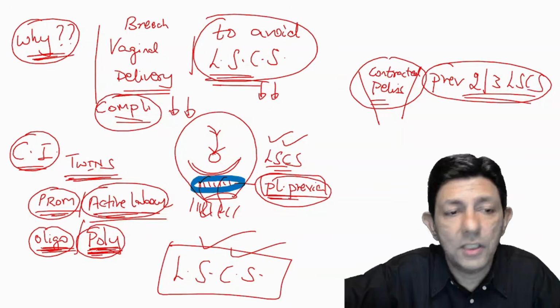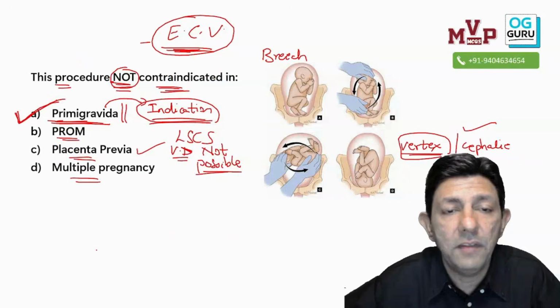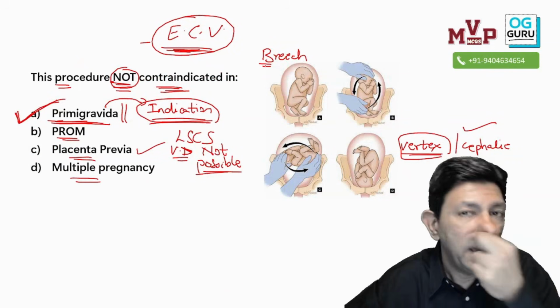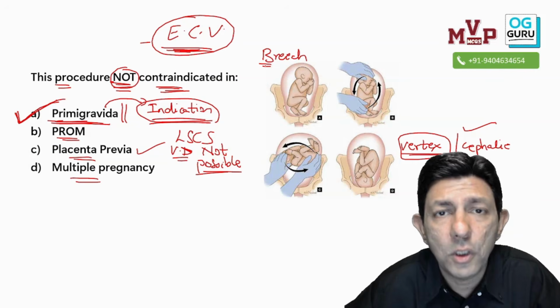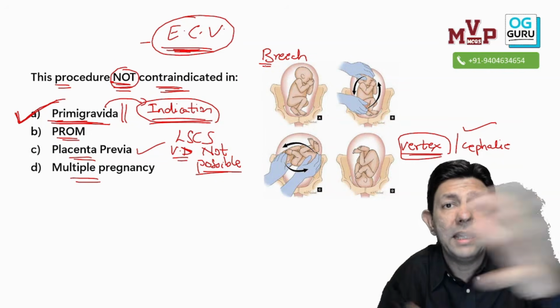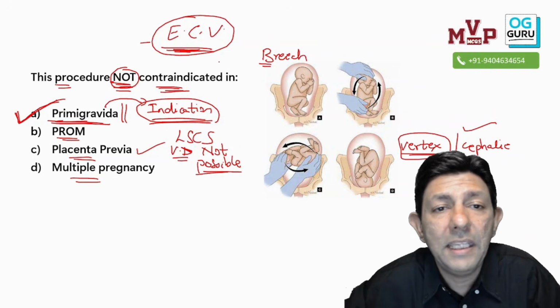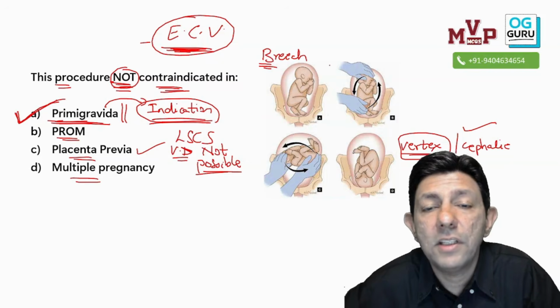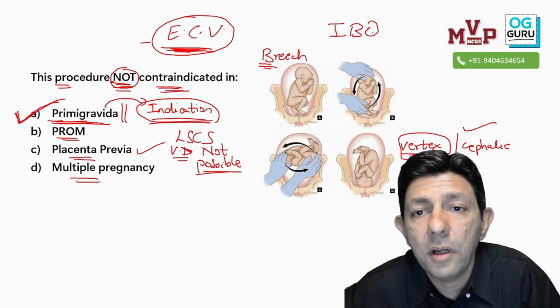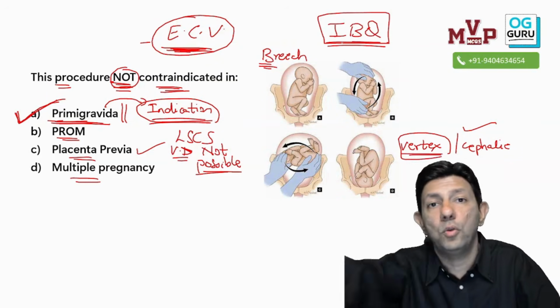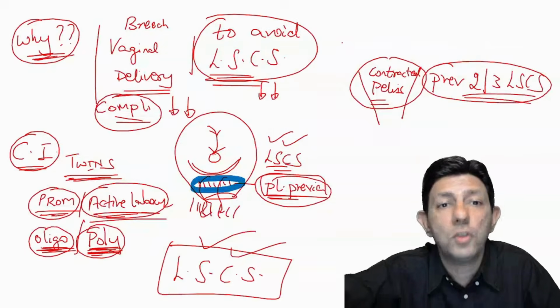So please comment in the chat box at what weeks of gestation ECV is done, and also if you can comment 1 or 2 complications of ECV. What can happen while I'm rotating the baby? What all complications can happen? So this is a very important topic, external cephalic version. This image is very important. IBQ could also be asked to you. So with one question I have discussed 2 MCQs.